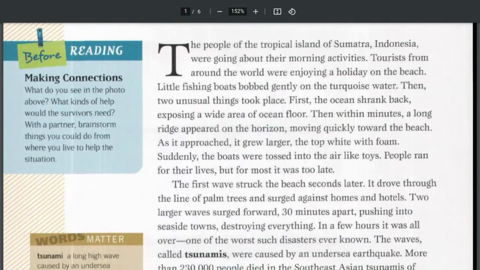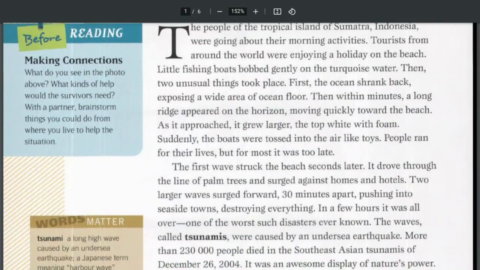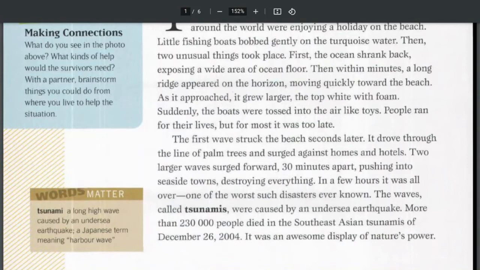The first wave struck the beach seconds later. It drove through the line of palm trees and surged against homes and hotels. Two larger waves surged forward, 30 minutes apart, pushing into seaside towns, destroying everything. In a few hours, it was all over, one of the worst such disasters ever known.